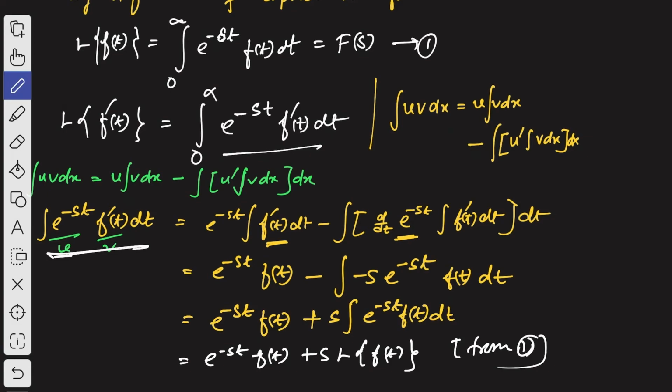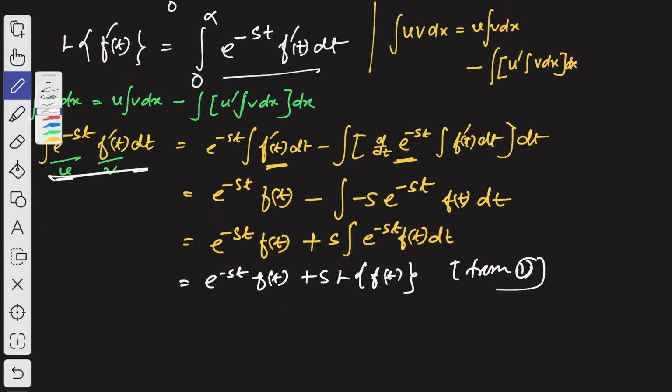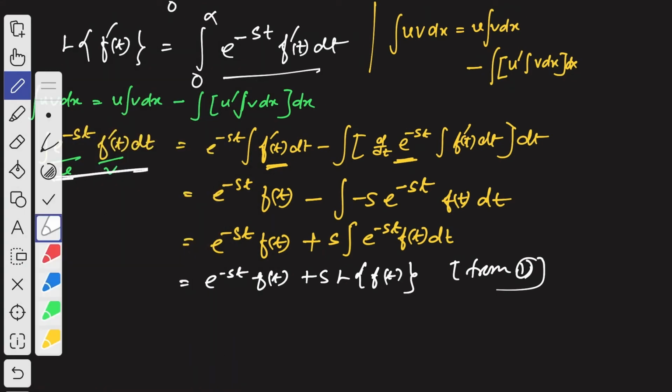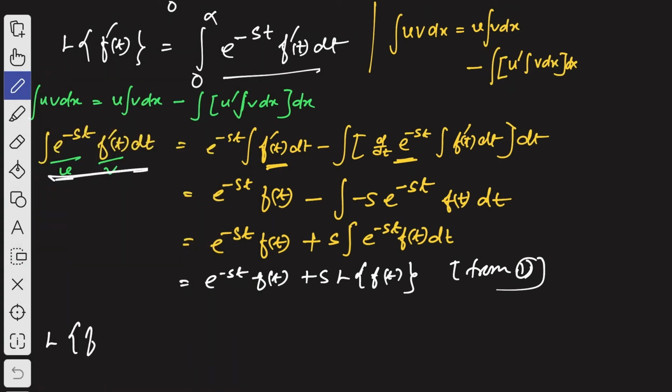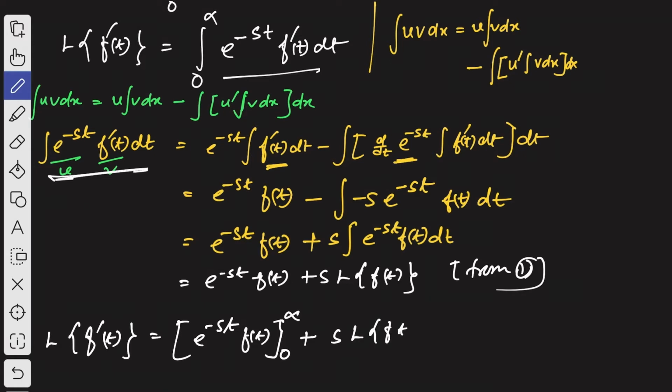Okay, so now let me scroll down. Then what you will get: Laplace transformation of f dash of t is going to be equal to e to the power minus st f of t, with lower limit 0 and upper limit infinity, plus s Laplace transformation of f of t, right?